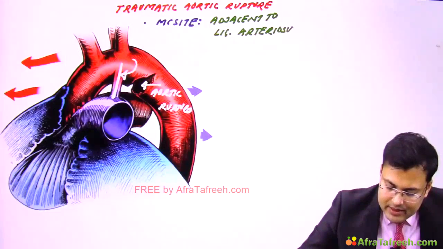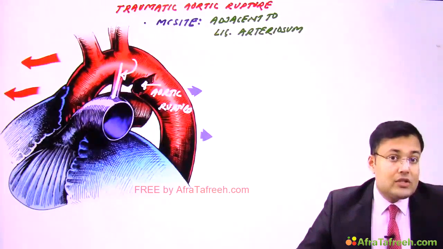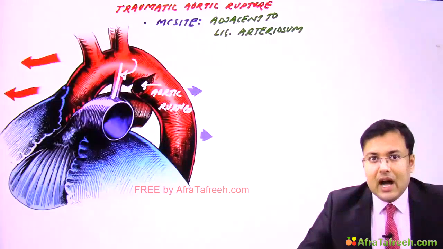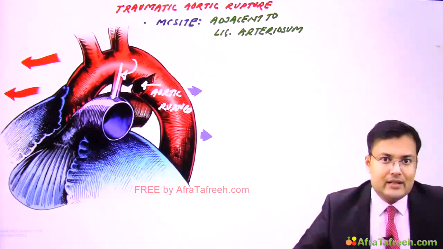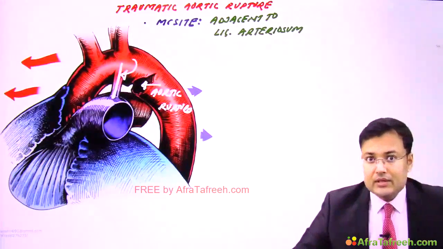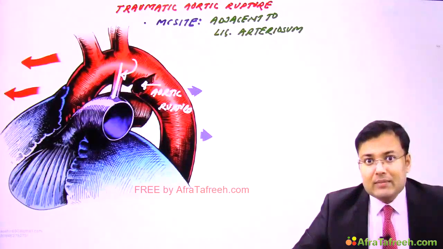Okay, ligamentum arteriosum. Now see, this traumatic aortic rupture leads to sudden death in the patients after road traffic accidents or after fall from great height. So most of the patients who are having traumatic aortic rupture are brought dead to the emergency.